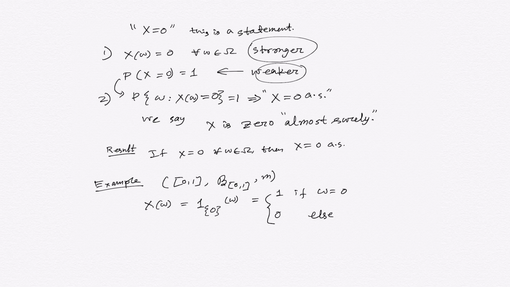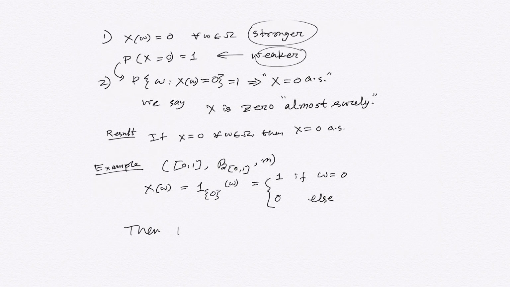No, it is not 0 everywhere, so it does not fall into the first circumstance, but of course it falls into the second one. Why? Because the probability that X is equal to 0 is the Lebesgue measure of the set (0,1], the points for which the random variable X is equal to 0.